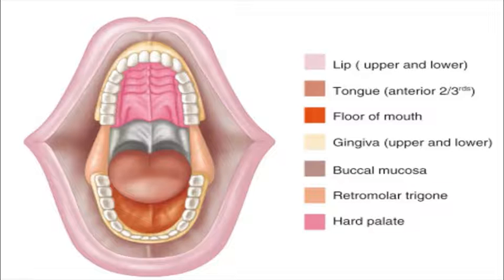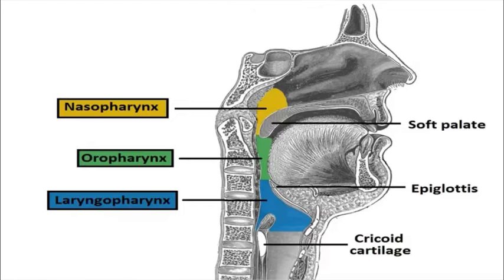Let's talk about the pharynx. The pharynx is the conducting zone of the respiratory system and it is also a part of the digestive system. It is the part of the throat immediately behind the nasal cavity at the back of the mouth, above the esophagus and larynx.